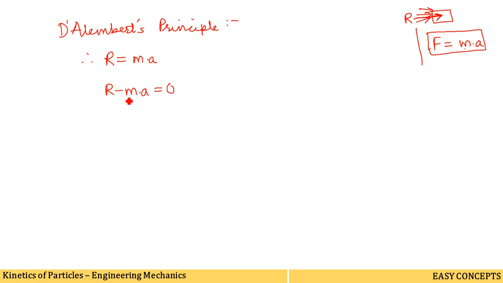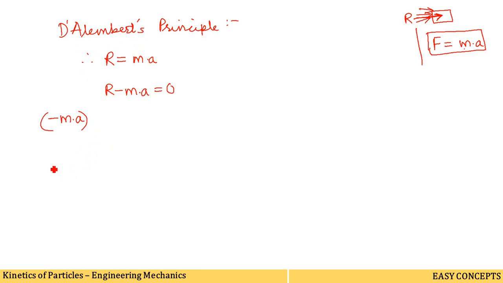Now let me explain the term minus ma. This term minus ma is a force of magnitude ma acting on a body in opposite direction to the direction of motion, and is known as the inertia force. It is also called D'Alembert's force or reverse effective force. We can use any name for this force. When the resultant and its inertia force of a given force system are in equilibrium, such equilibrium is called dynamic equilibrium.